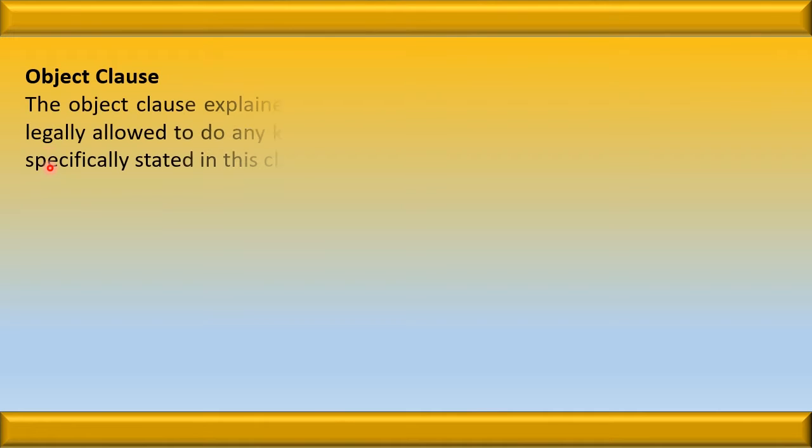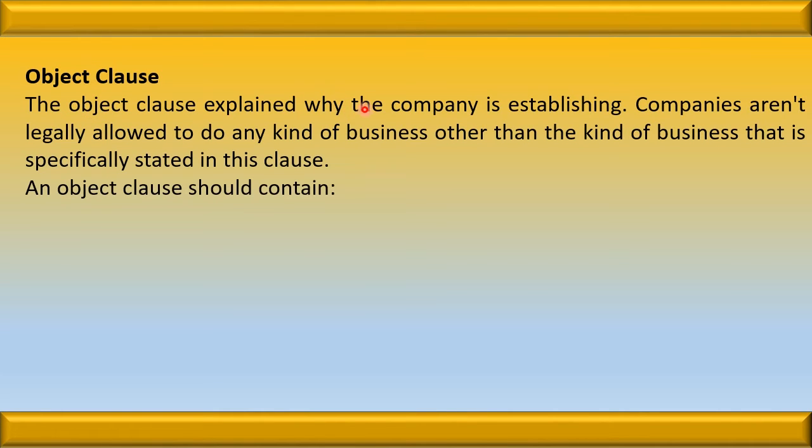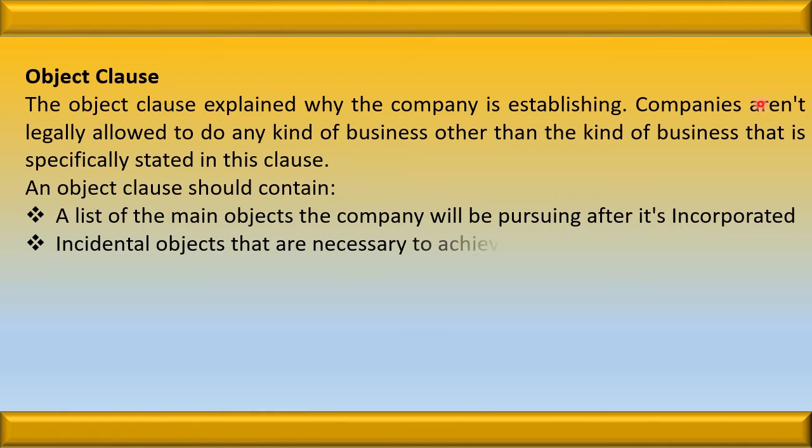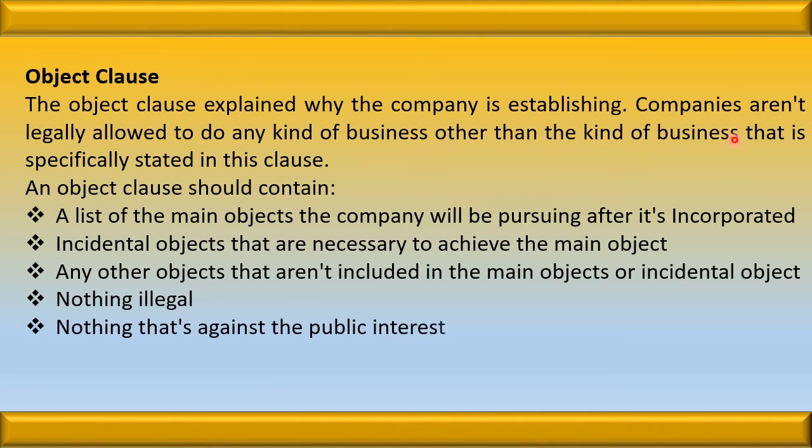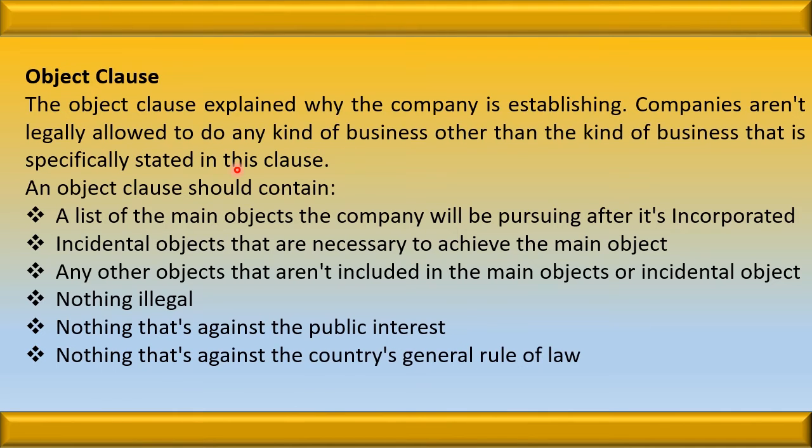The next clause is the objective clause. The objective clause explains why the company is established. Companies are not legally allowed to do any kind of business other than the kind of business that is specifically stated in this clause. An objective clause should contain, number 1, a list of the main objectives the company will be pursuing after its incorporation. The next is incidental objectives, or the other objectives that are necessary to achieve the main objectives. Any other objective which is not included in the main and incidental is also mentioned over here.